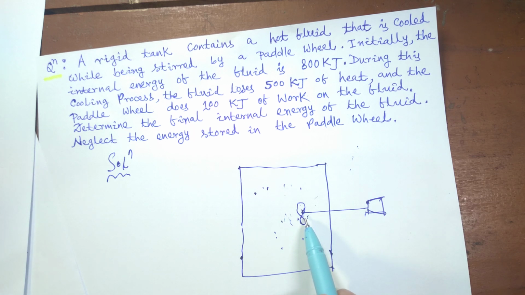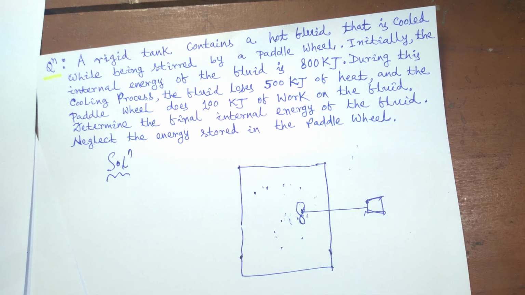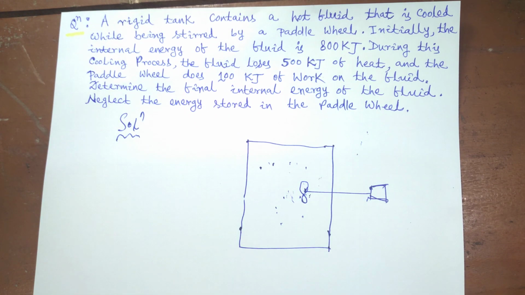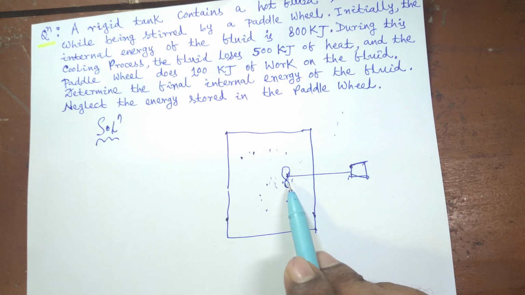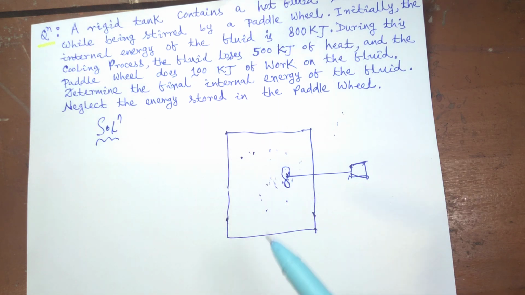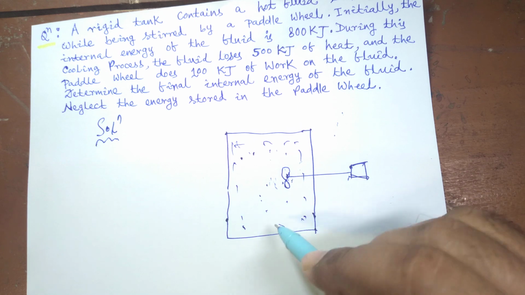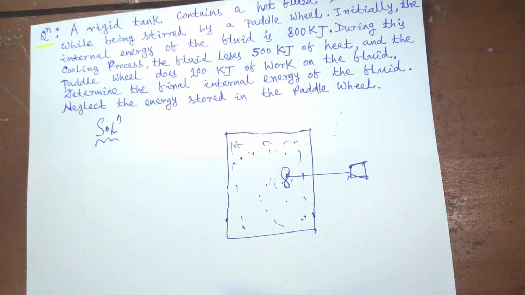In fact, paddle wheel work is always a work input to the system. In case of a paddle wheel, the work is done on the system. That is a work input, and as a matter of convention, we will assign negative sign to it. When paddle wheel work is given into the system, this work transfer takes place, and this is a work input to the system.